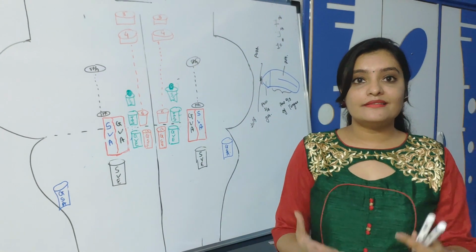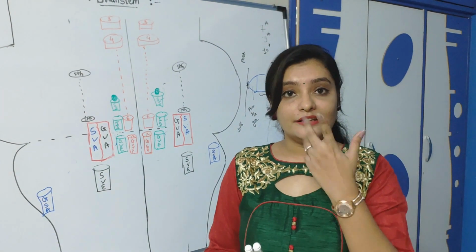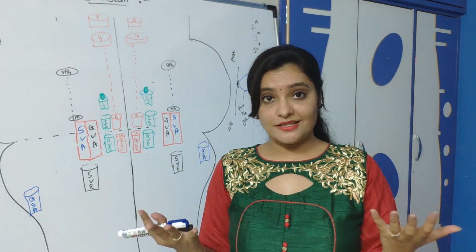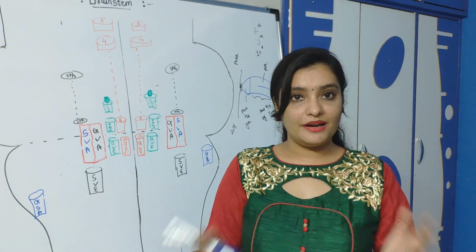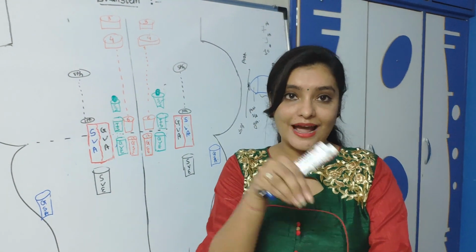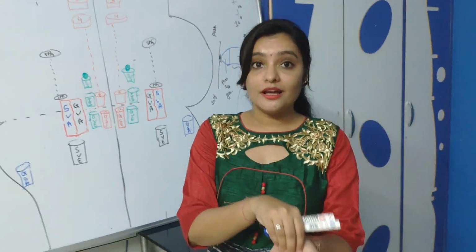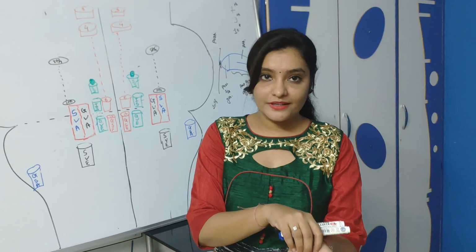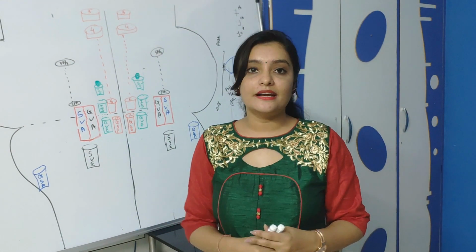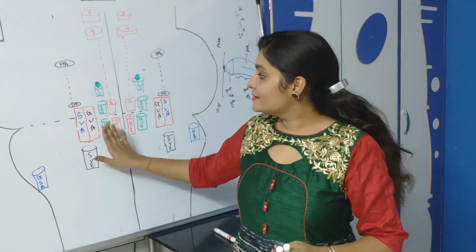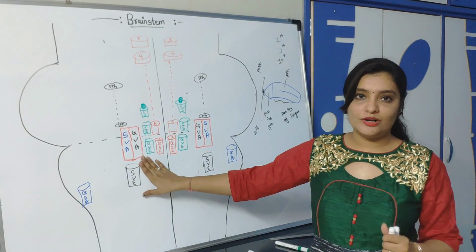This part of the nucleus of tractus solitarius is mainly responsible for the taste sensation, and that taste sensation is not present in the upper limb and lower limb. As I said, if you put ice cream on your hand, you cannot sense the taste of that ice cream. You have to put it inside your mouth. Fine. So this is all about this nucleus.